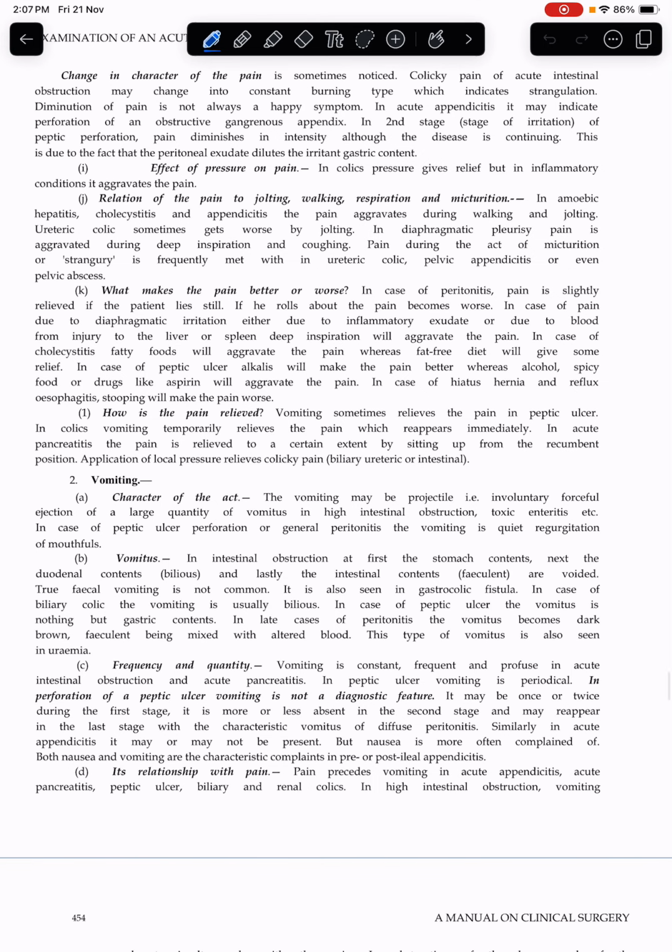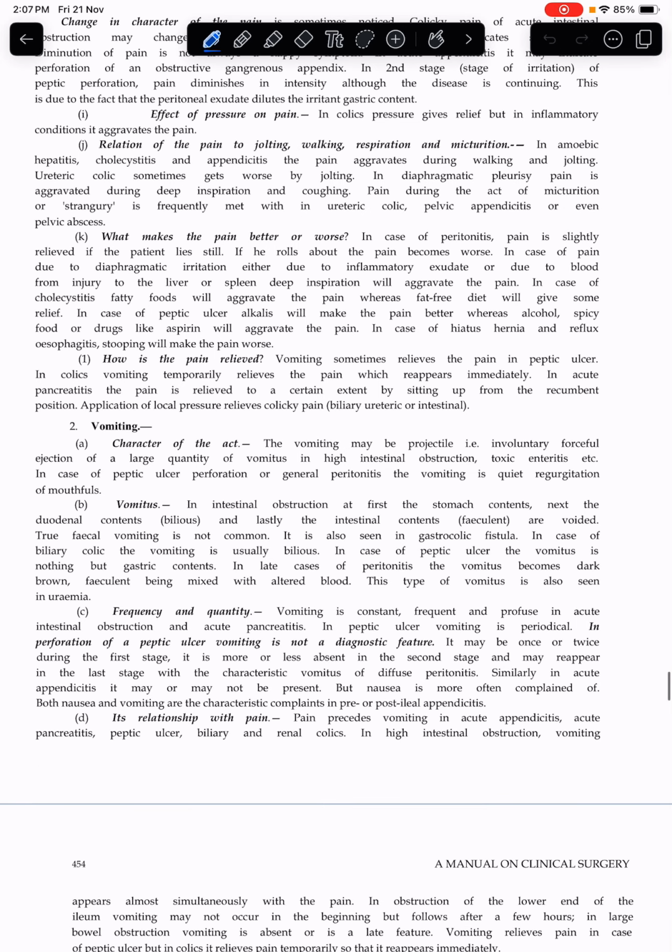How is the pain relieved? Vomiting sometimes relieves the pain in peptic ulcer. In colics, vomiting temporarily relieves the pain, which reappears immediately. In acute pancreatitis, the pain is relieved to a certain extent by sitting up from the recumbent position. Application of local pressure relieves colicky pain, biliary or intestinal.